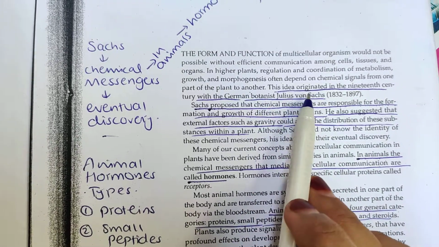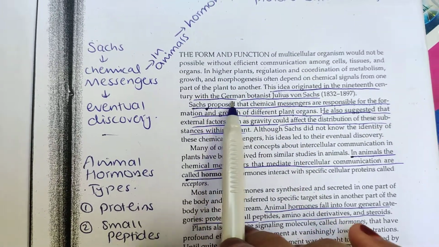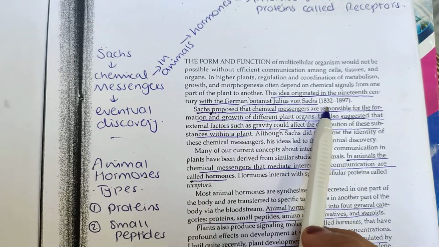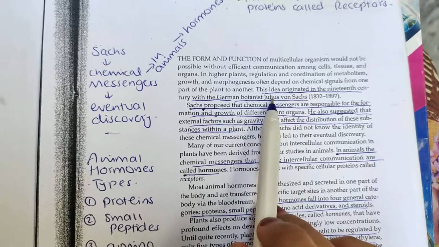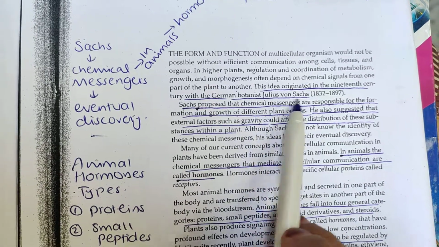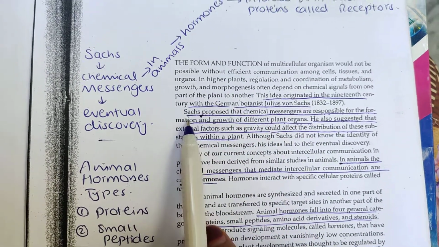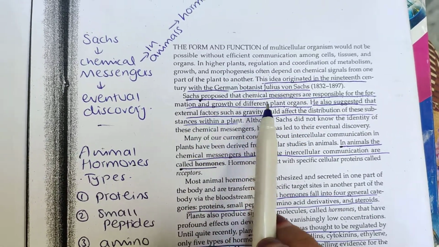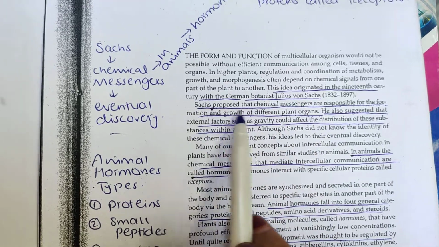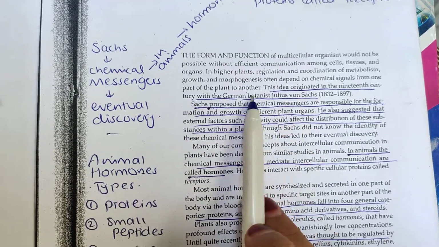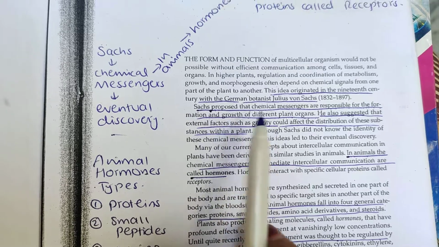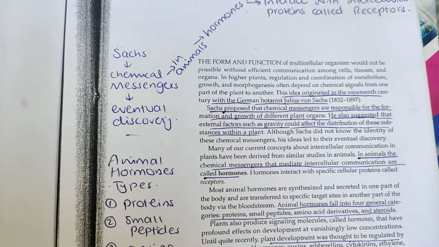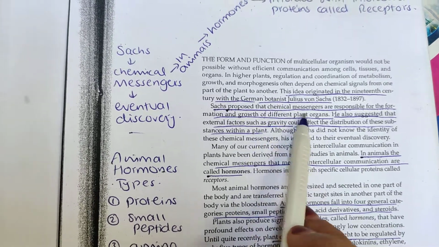This idea originated in the 19th century with the German botanist Julius von Sachs, 1832 to 1897. This idea was first originated from this scientist. Sachs proposed that chemical messengers are responsible for the formation and growth of different plant organs. He said that growth and certain other development are all the responsibility of these chemical messengers.